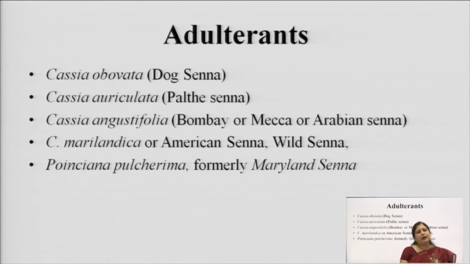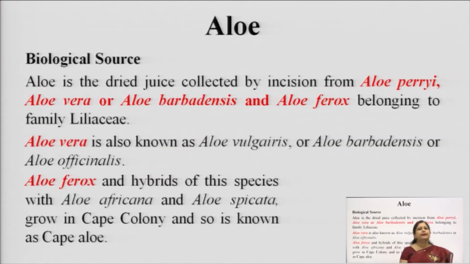The adulterants of senna are mainly Cassia obovata, which is known as dog senna, Cassia auriculata, known as Palthe senna, Cassia angustifolia, known as Bombay, Mecca or Arabian senna, Cassia marilandica, which is basically American senna, and Maryland senna, whose biological name is Poinciana pulcherrima. Okay, so these are some of the adulterants which are generally used to replace senna.